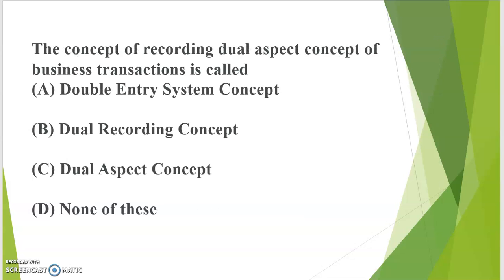The concept of recording dual aspect of business transaction is called option A double entry system concept, B dual recording concept, C dual aspect concept, and D none of these. Actually these are all included as dual. Dual means double, but when we discuss the recording of business transactions, it is recorded under the double entry system concept. So the correct answer is double entry system.